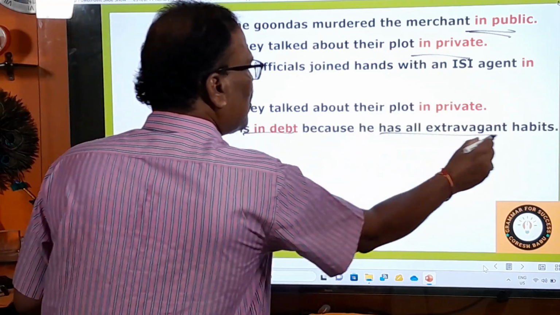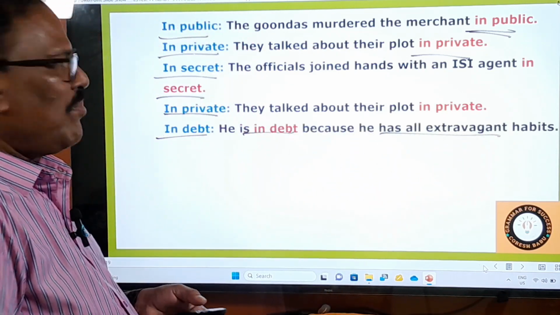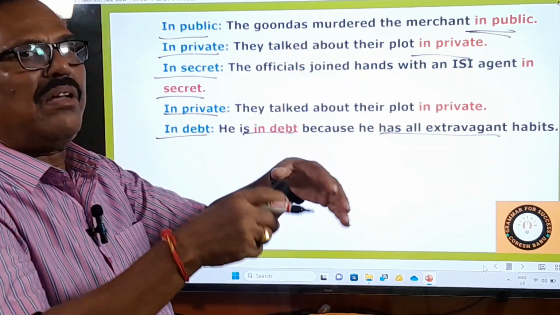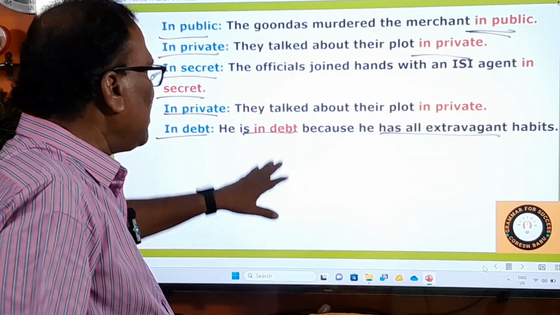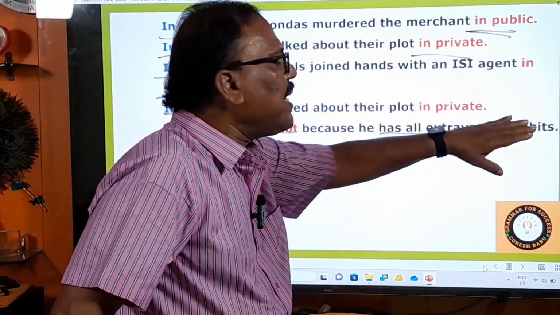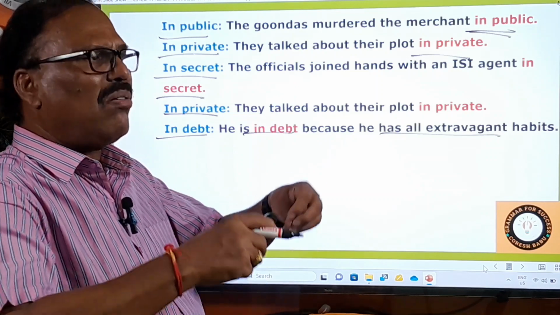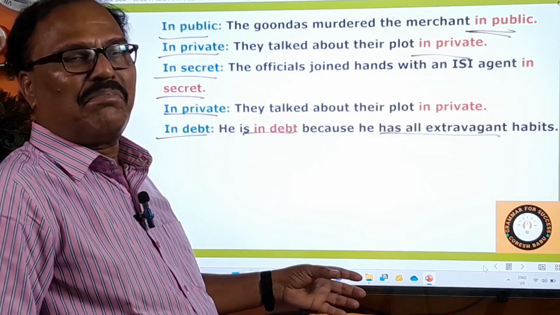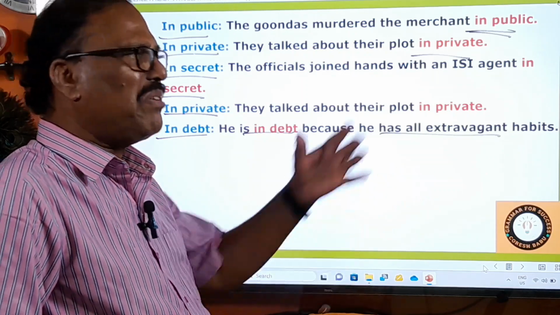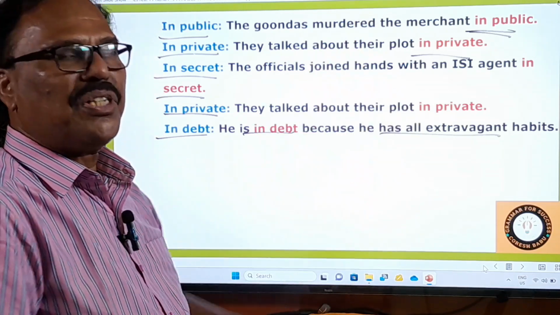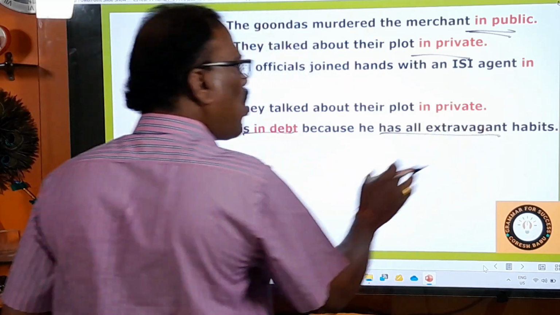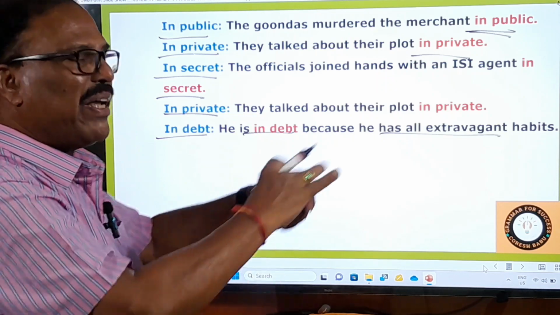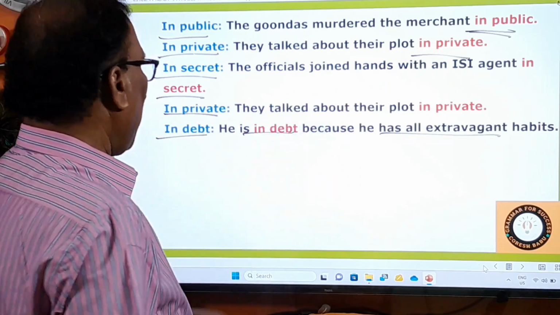And then, in debt. He is in debt because he has extravagant habits. Debt means he borrowed so many loans from different people. Extravagant habits means wasteful habits, money-wasting habits, buying this and that, spending money lavishly. Do you have such extravagant habits, spending money lavishly? No. Extravagant habits are very bad.